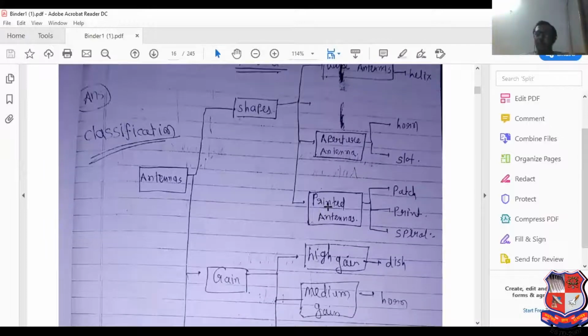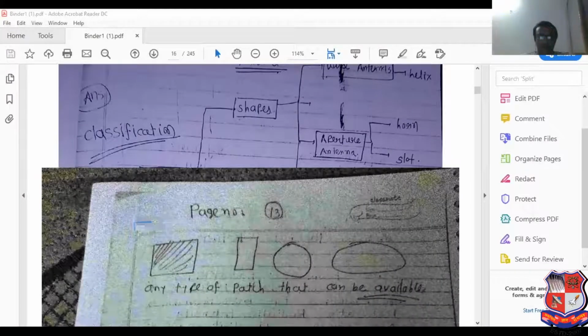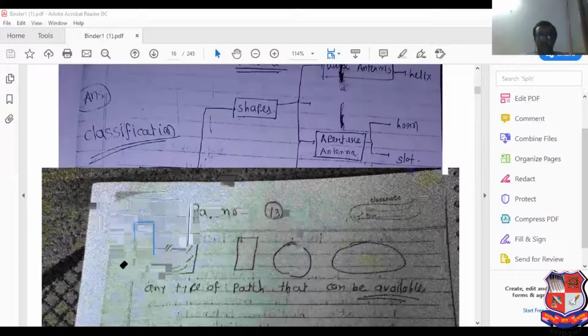Now, printed antenna. Printed antenna means what? Any type of material that can be established in any particular way. See this, I have explained here. See this rectangular strip. Now I have cut the rectangular strip in a specific path. See, this is the path at which I have cut the rectangular strip. So it is considered as a microstrip patch antenna. That type of antenna can be considered as a printed antenna.